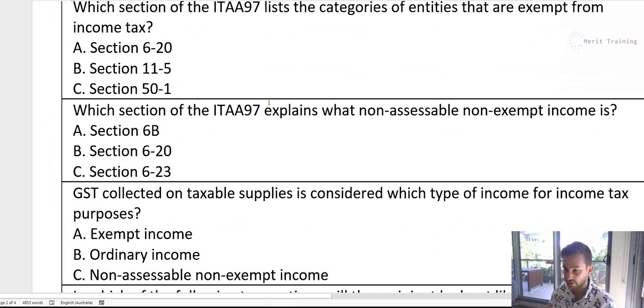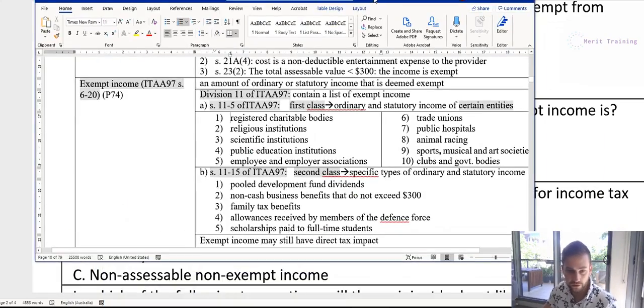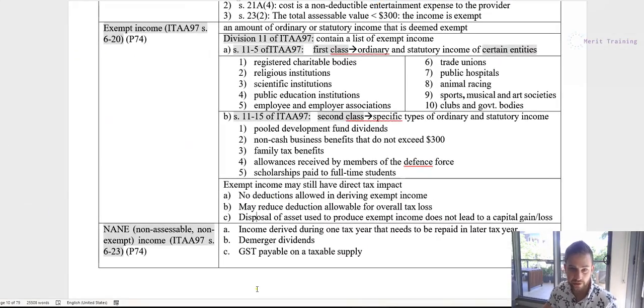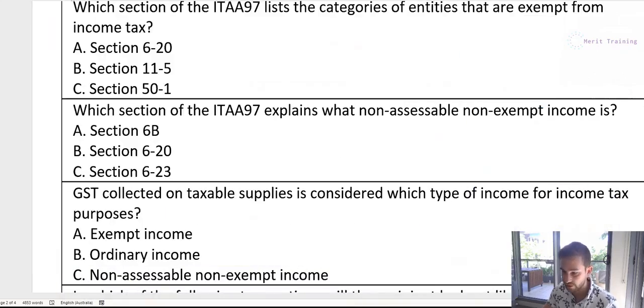Okay, next question is, which section of the Income Tax Act 1997 explains what non-assessable, non-exempt income is? So all we have to do for this question is open up our tax notes and go to the section on non-assessable, non-exempt income, which is down here. We can see section 6-23, so the answer is C. Pretty easy.